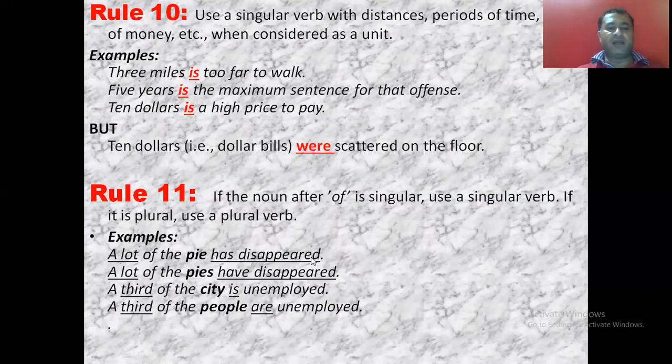A lot of pie has disappeared. After "of" there is "pie". The noun is singular, so the verb is singular. A lot of pies have disappeared. Now here after "of" we have a plural noun, so the verb is plural.